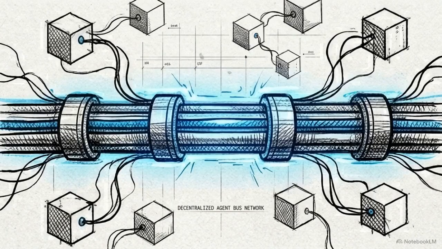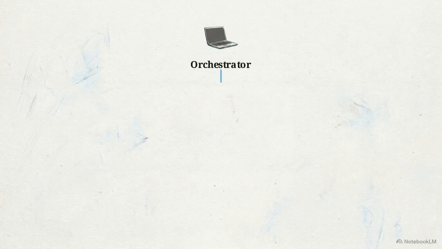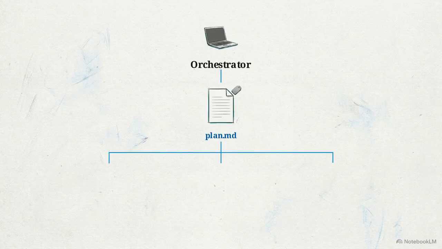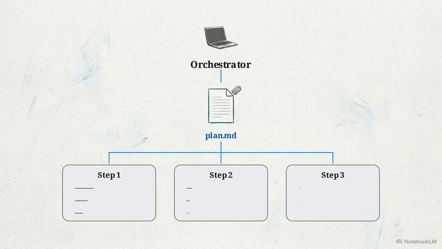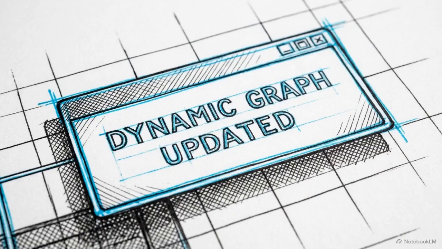In practice, this protocol deploys as the Autogenesis system, utilizing a decentralized agent bus architecture. A central data spine routes message packets between specialized submodules like an orchestrator, a tool generator, and a deep researcher. Upon receiving a task, the orchestrator generates a structural execution graph, a plan document, to break the problem into independent steps. This coordination structure is itself registered as a version-controlled resource on the substrate layer. This makes the system's own planning logic intrinsically evolvable.